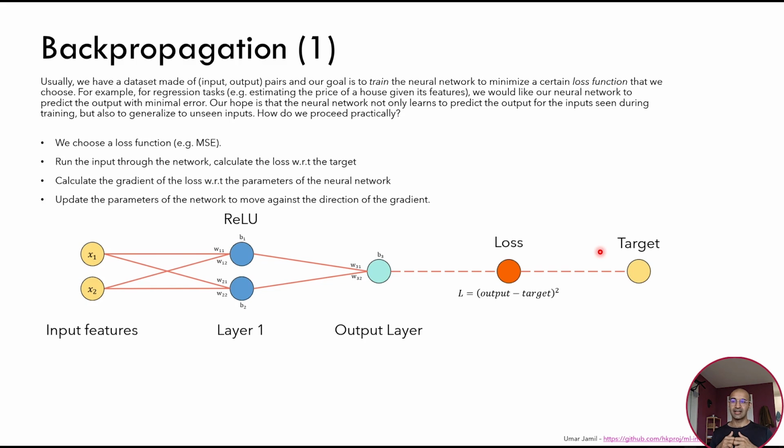Our hope is that the neural network not only learns the data that it has seen during training, so not only can it predict correctly the price of the houses that it has seen during training, but it also learns some kind of pattern that can generalize to unseen inputs. So how do we proceed practically? We choose a loss function, and we choose, for example, the mean squared error in this case.